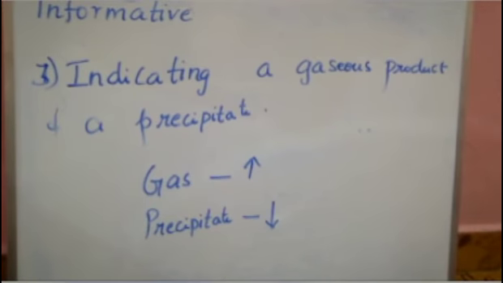So by this we have seen three pieces of information. One is mentioning conditions like temperature, atmosphere and catalyst. Second one is mentioning the color and state of reactant and product. And the third thing is indicating the gaseous and precipitate product by using the symbol upward and downward arrows.